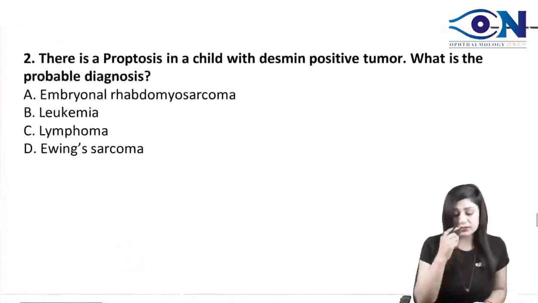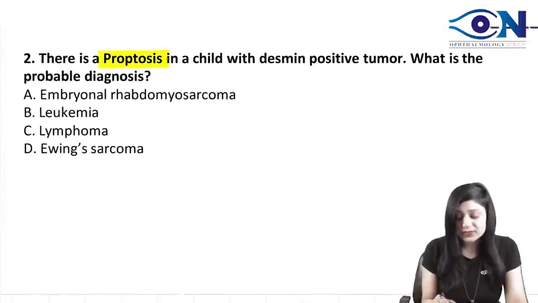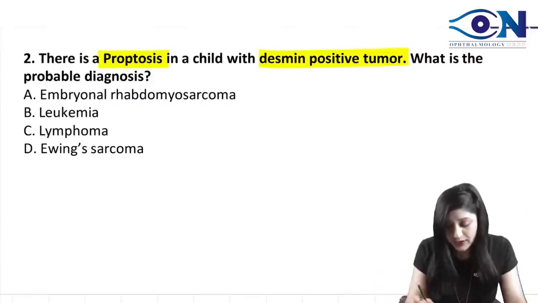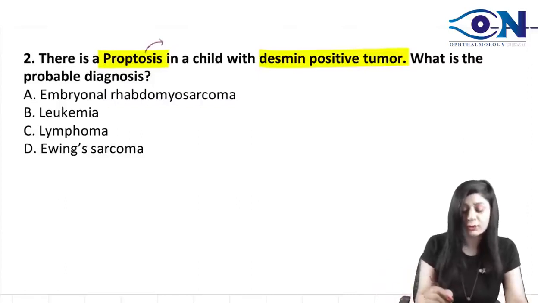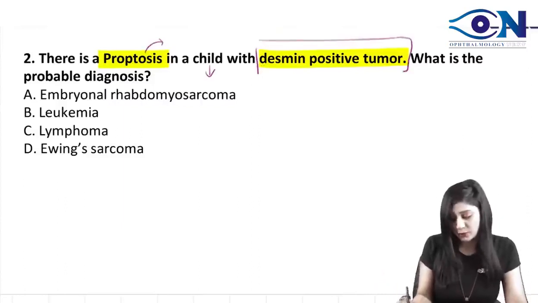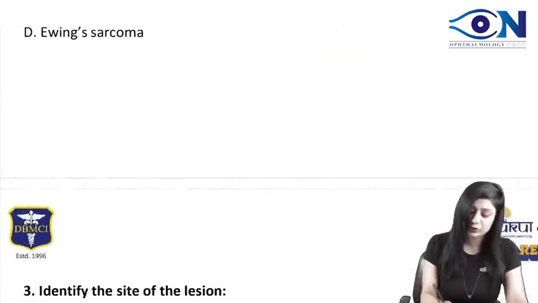Now see this question. There is a proptosis in a child. This is ophtha plus patho. Proptosis along with a desmin positive tumor. First of all, if I am talking about proptosis in a child, and they have already admitted that it's a tumor, which tumor is most common in children?